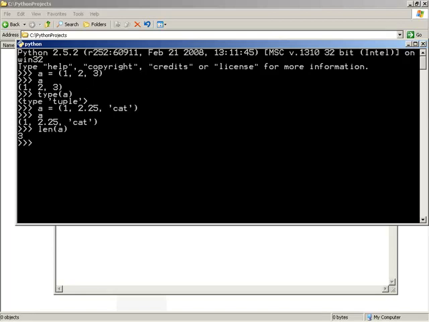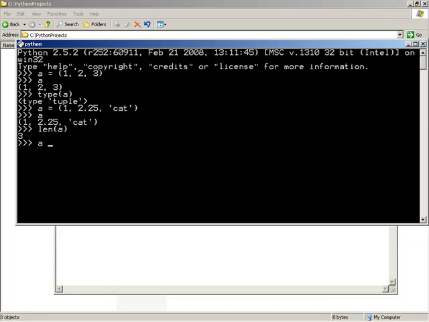Now I wanted to show the idea of getting the length of a sequence because I wanted to give a few interesting cases when creating tuples. So far we've just seen creating a tuple with 3 elements, and that was simple enough because we would just say element, element, element, and so on, comma separated. But what if we run into a case where we would want 0 or 1 elements? Then the definition gets a little bit more interesting.